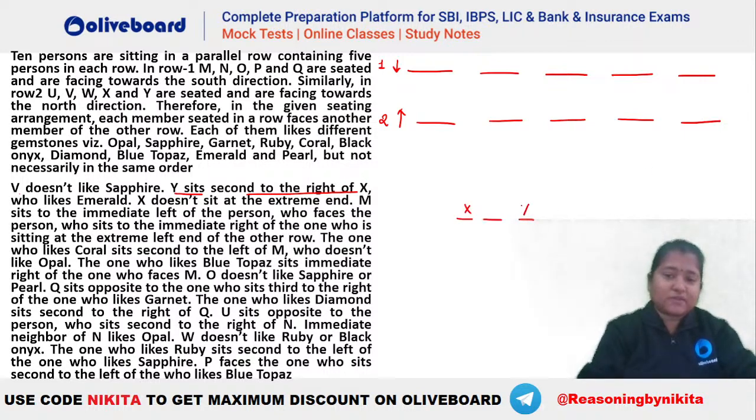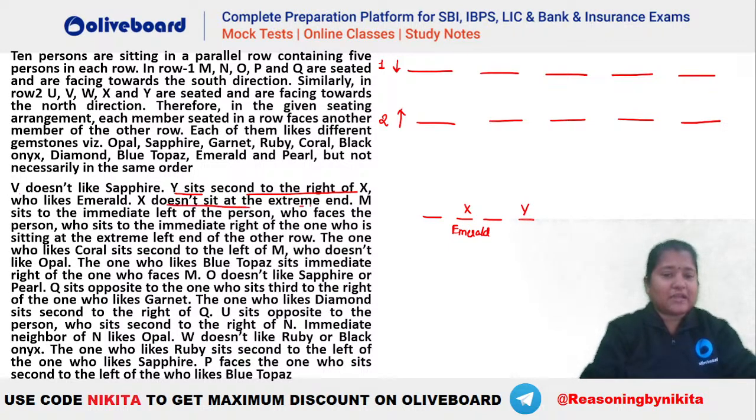So this has to be Y. Y is second to the right of X because these two people are facing the north here. X likes emerald. So we know what X likes: X likes emerald. Okay? So X likes emerald here. X does not sit at the extreme end. That means at least one person should be there towards the left of X. So that is also given. Okay? We know this too.